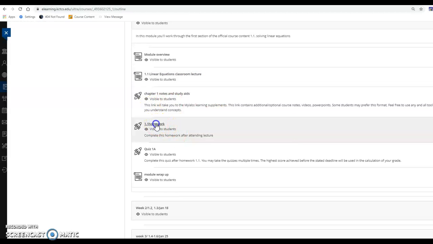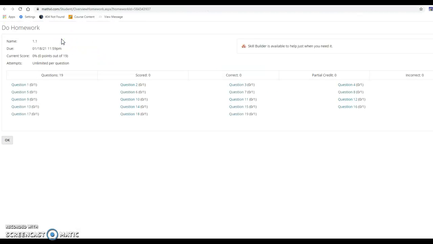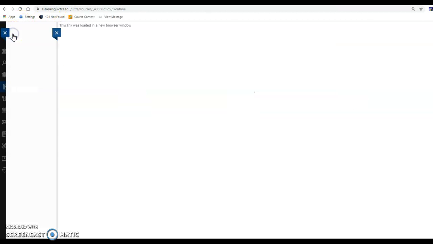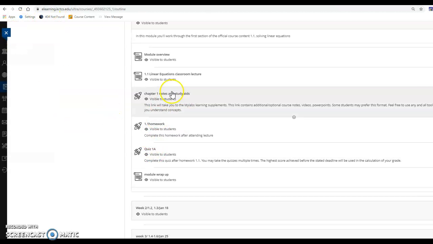So homework 1.1 then, like I said, links out to the actual homework assignment in the MyLab Math there, as you can see. Okay, I'm going to go back out of that though. Also, in each module, you'll see this. I debated about whether to put this in here because maybe it's just a little much. I probably would assume just as soon that you attend my lecture, follow along that way.